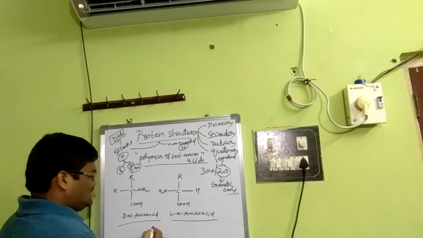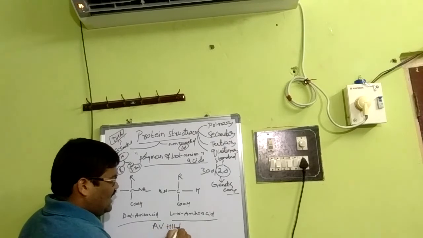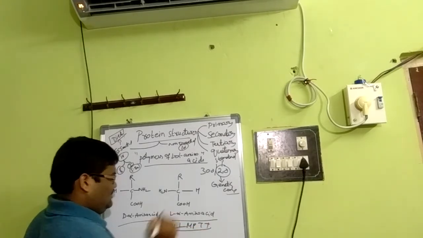In simple code, we can say A, V, Hill, MPTT.